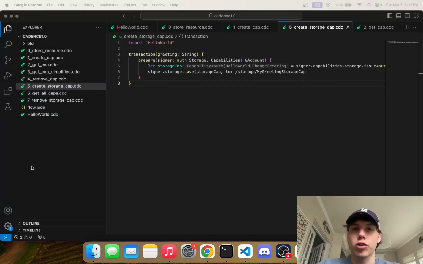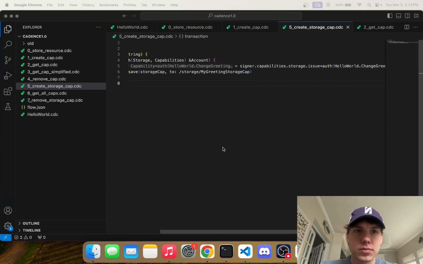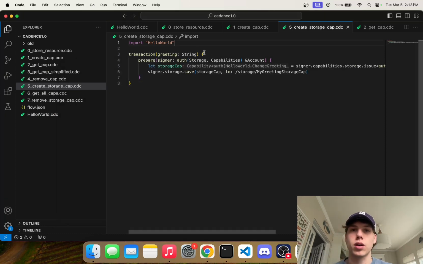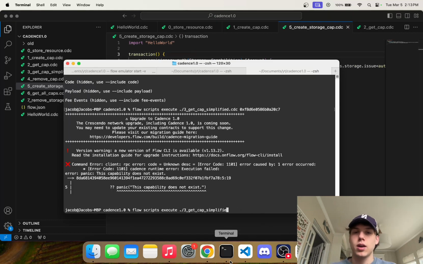Now I just want to also show you something. In fact, let me go ahead and run this transaction really quick before I go on to the next step. So this step is, let's just get rid of everything here. We also definitely don't need that greeting thing to be passed in. So this actually should be transactions. So flow transactions send 5 create storage cap.cdc.